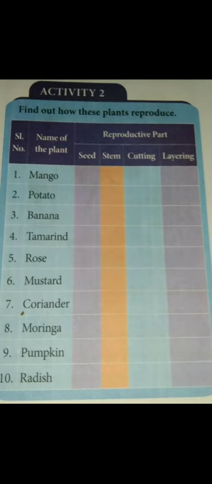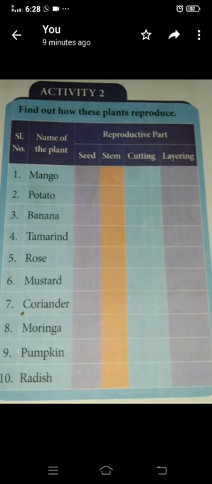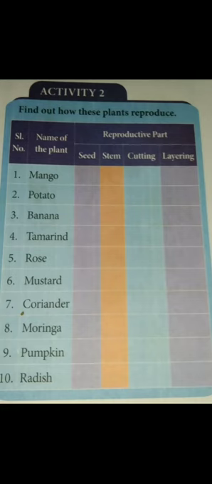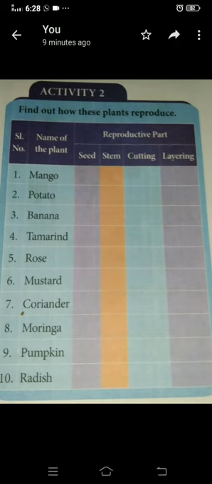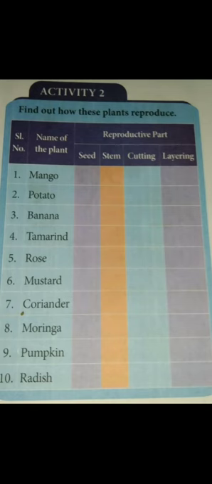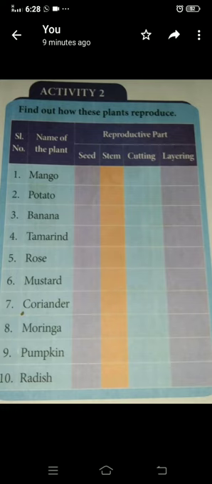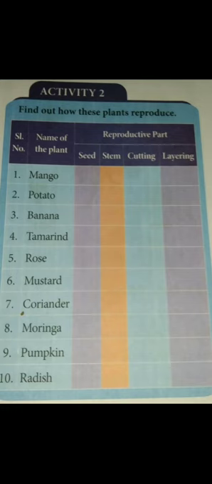Then tamarind is also produced from the stem. Rose is produced by layering, and some are also possible from seeds. Mustard, coriander, mango, pumpkin, radish: likewise collect the information for the remaining plants. Find out how these plants reproduce. If a method is possible, put a tick. Finish this activity and send the photocopy to me.